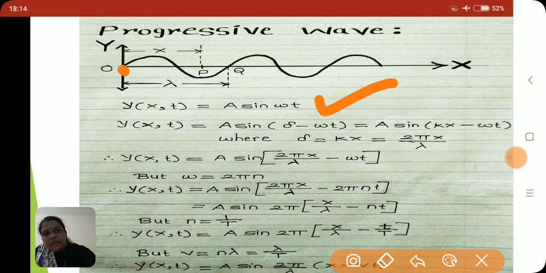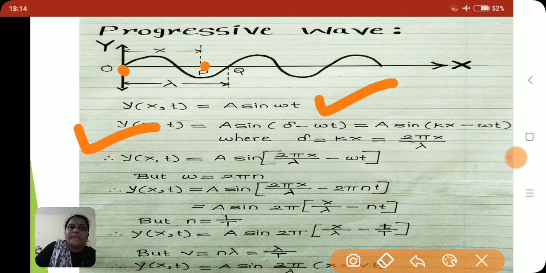In the diagram, we have to consider this point P. At point P, at instant t, the displacement y of x,t is given by a sin(omega t minus delta). That means there is some phase difference between point O and point P, and that phase difference is denoted by delta.